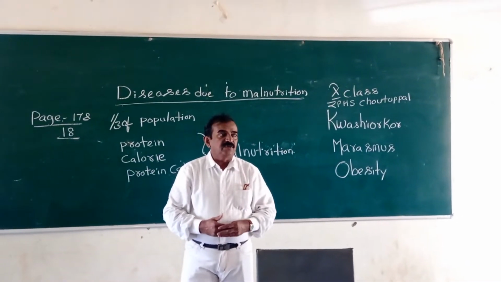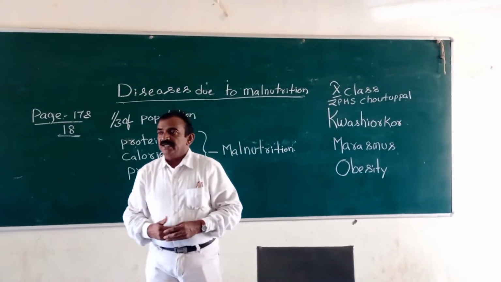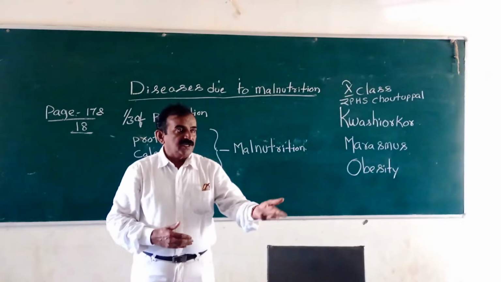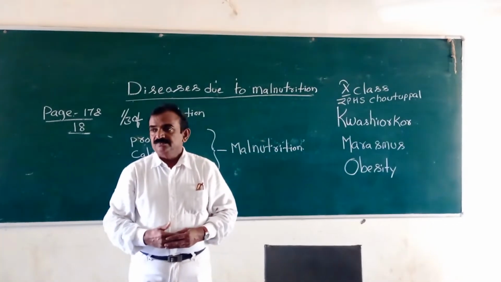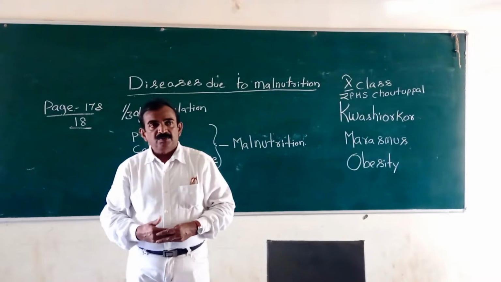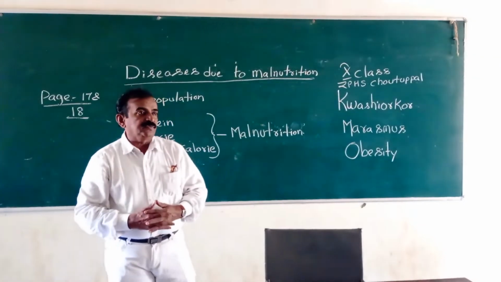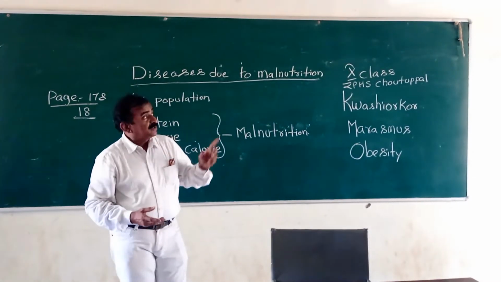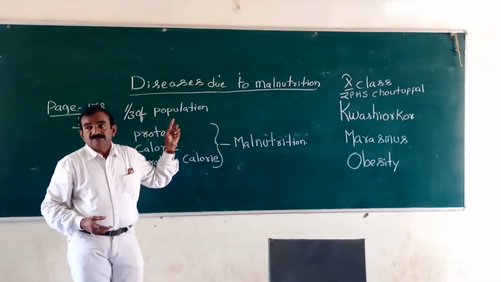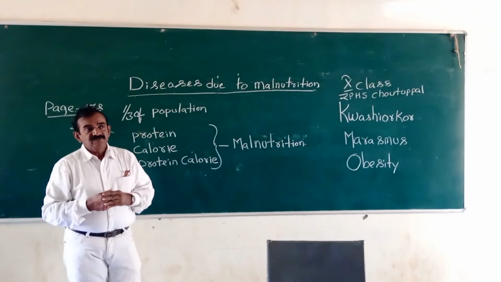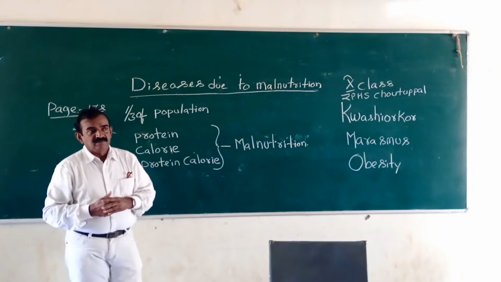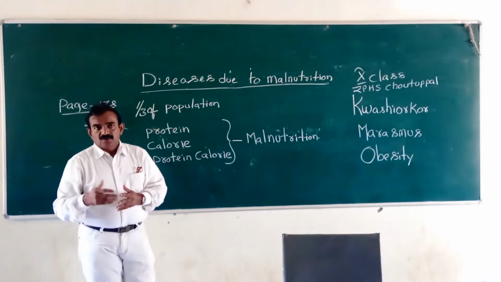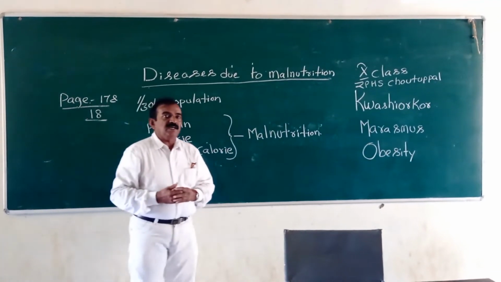So daily we are eating what food? Carbohydrates, protein and fat. And also we are drinking water, and consuming different types of minerals through food. Vitamins are also available through food. If you eat good food, you are in good healthy condition. So today's topic is diseases due to malnutrition. Mal means bad. Nutrition means food.